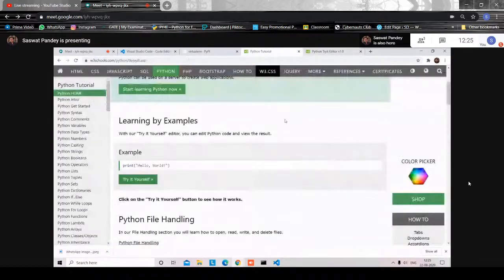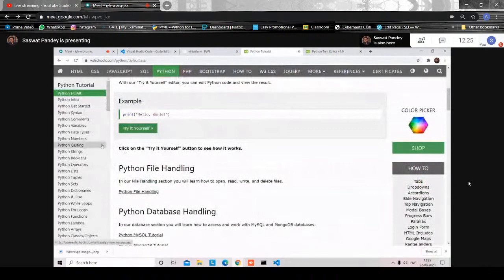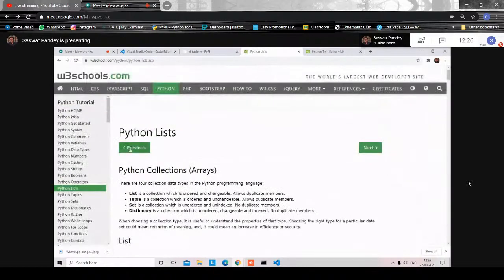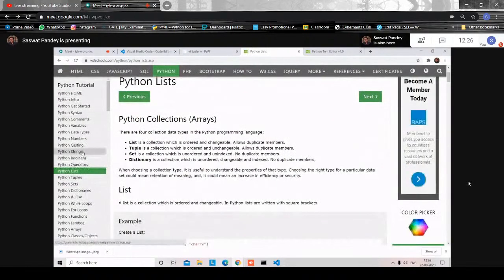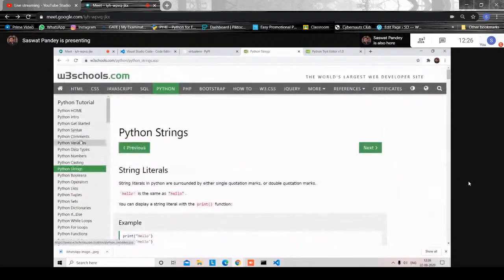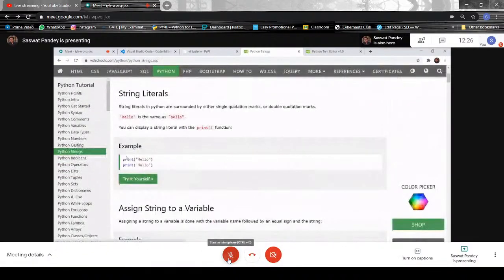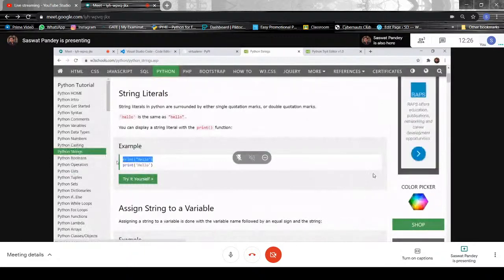So I think most of you would already know about Python, so we won't dive much into it. We'll just put 5 minutes on it, so don't get bored if you already know it. You'll just get a good brush up for today's event. So now let's go to Python lists. Actually, I think we should start with Python strings, because this stuff is too basic and you should already know this. So we can print this.